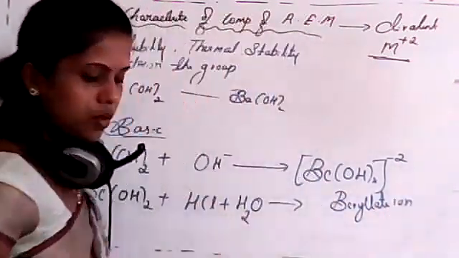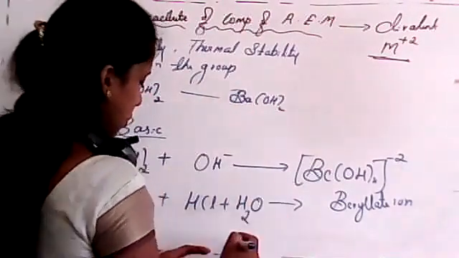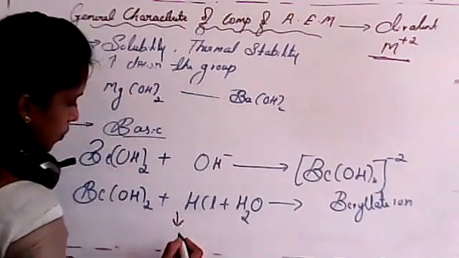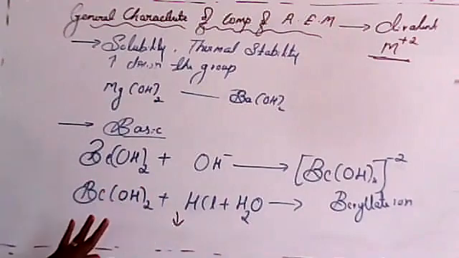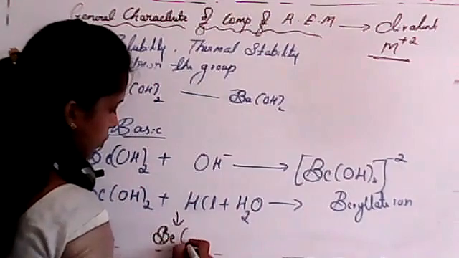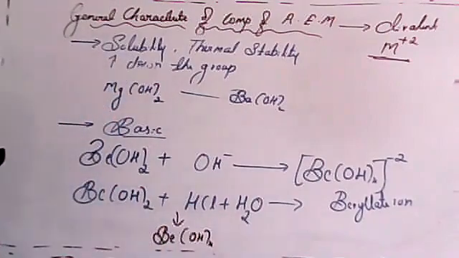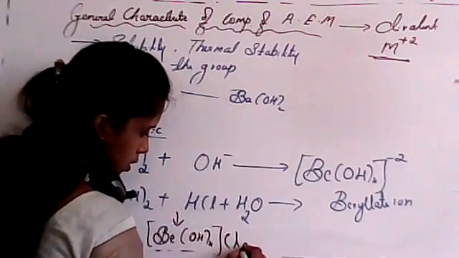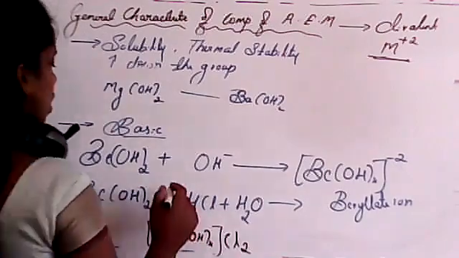Just like ammonium ion, which is also known as beryllate ion. Clear? So next one, I'll write the product for this one here. Whenever beryllium hydroxide reacts with hydrochloric acid, it will form another product. So that is nothing but that product itself, Be(OH)4. Here we wrote 2- charge, isn't it? So here it will be Cl. So these were two products which can form with beryllium.